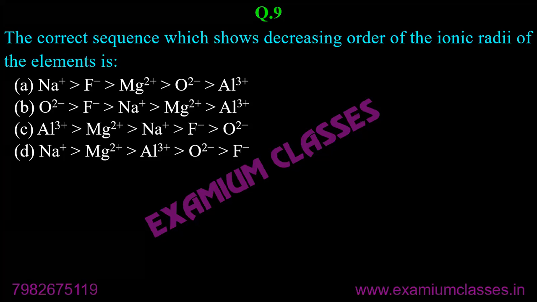A is not possible in any case, because on the left hand side you have positive charge, on the right hand side you have positive charge, and in between you have negative charge. So there is no trend in A. Similarly, there is no trend in D also. You have positive charge on the left hand side, but not the maximum positive.